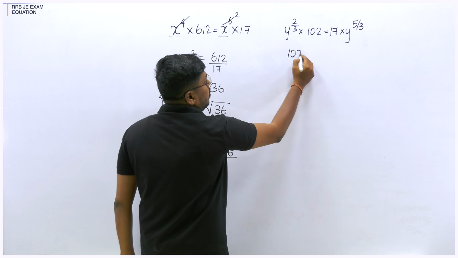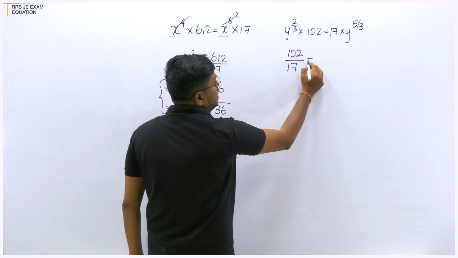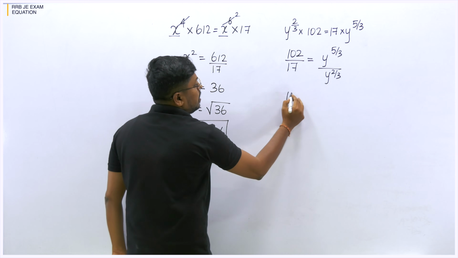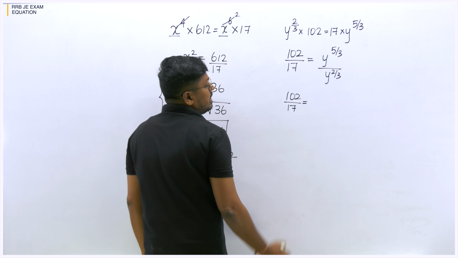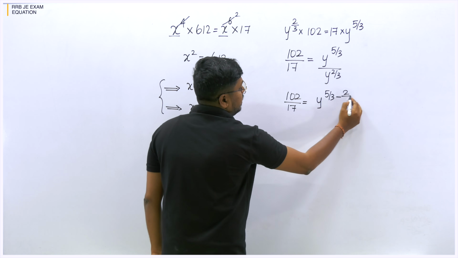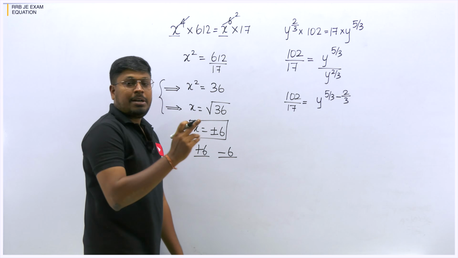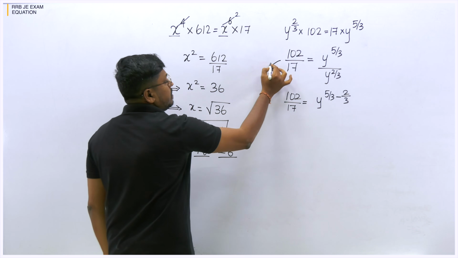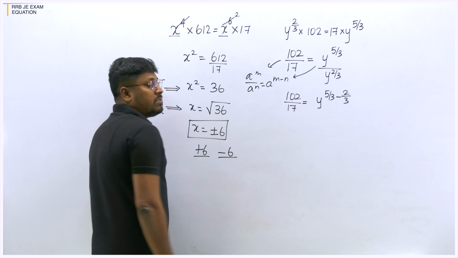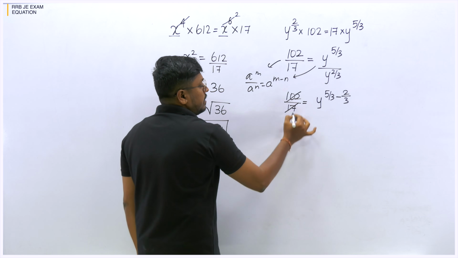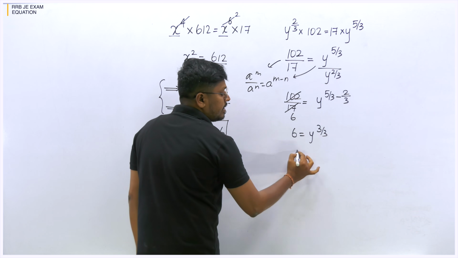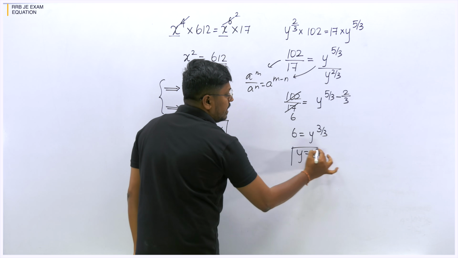And then second equation, so y power 2 by 3, y power 5 by 3. So this can be written as 102 divided by 17 is equal to y power 5 by 3 divided by y power 2 by 3, right? So 102 divided by 17 is equal to y power 5 by 3 minus 2 by 3. When we bring this 2 by 3 to the numerator, it becomes minus 2 by 3. A power m divided by a power n will be a power m minus n. So this is the logic I have used here, right? So now 102 divided by 17, this will be 6 times. So 6 is equal to y power 3 by 3. So 3 by 3 resultant will be 1. So value of y is equal to 6.